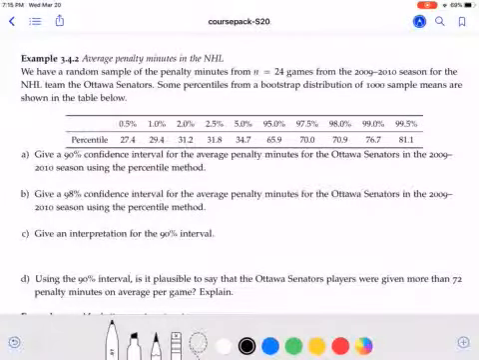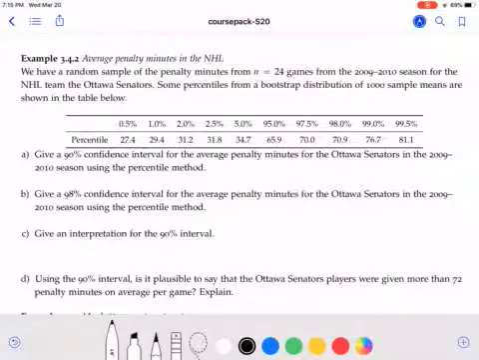And some of the problems we'll see, instead of you having to go to StatKey and actually generate the bootstrap distribution, you'll just be given the information of what the percentiles were if you were to do that process. And so in this problem, we're looking at a random sample of penalty minutes from 24 games from the 2009 to 2010 season for the Ottawa Senators. We have percentiles from the bootstrap distribution given for us here.